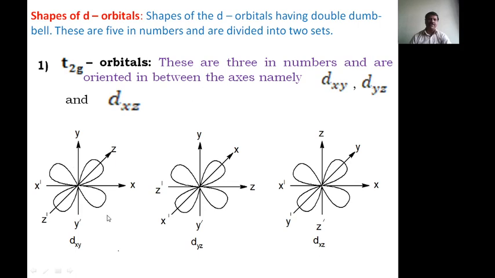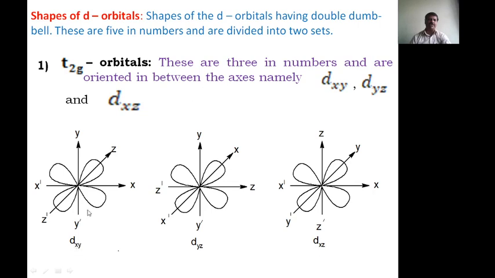And the shape of dxy is a 3-dimensional structure that should be drawn in 2 dimensions.